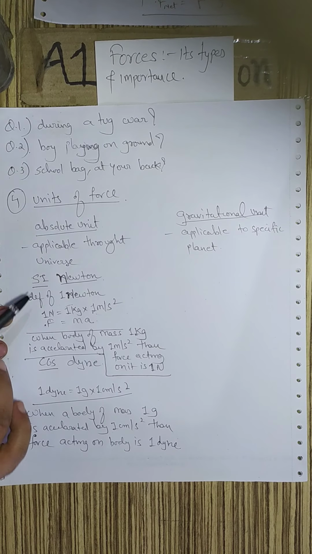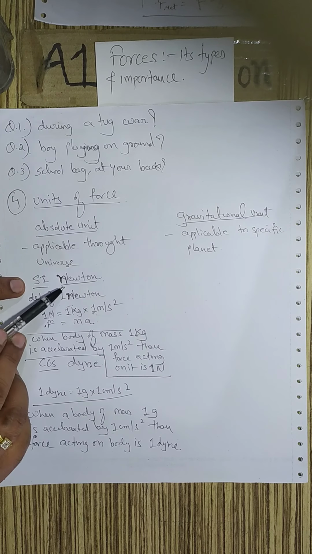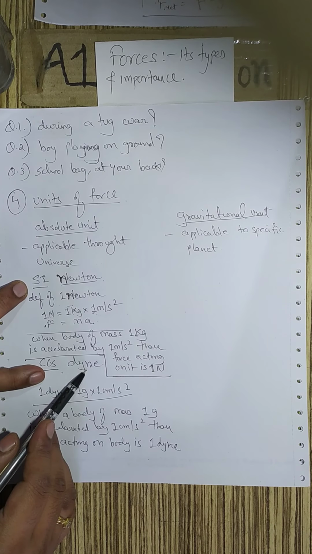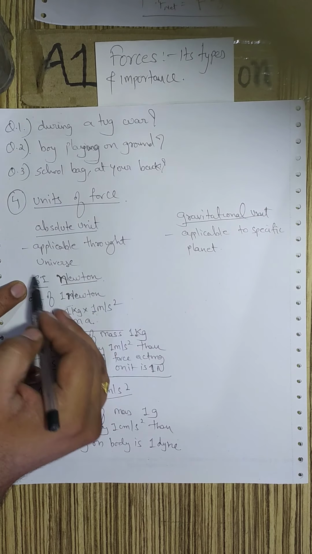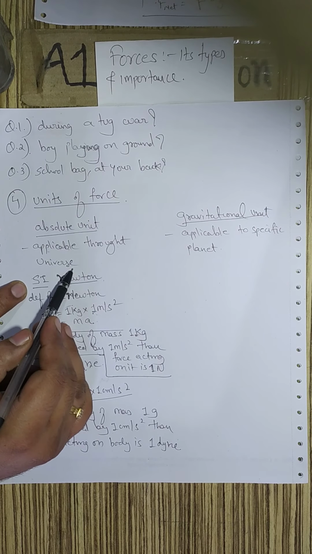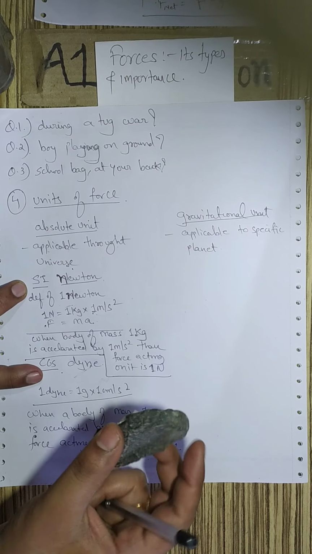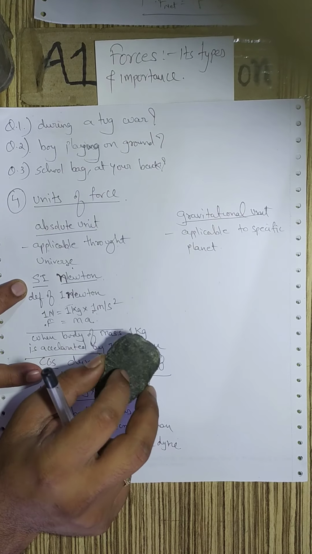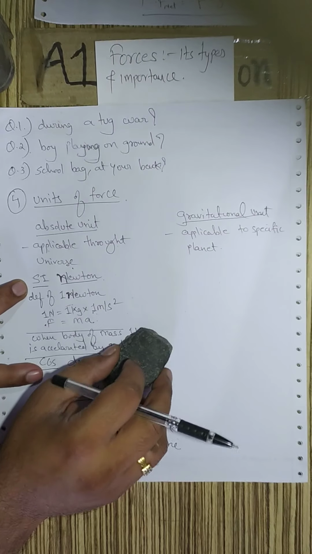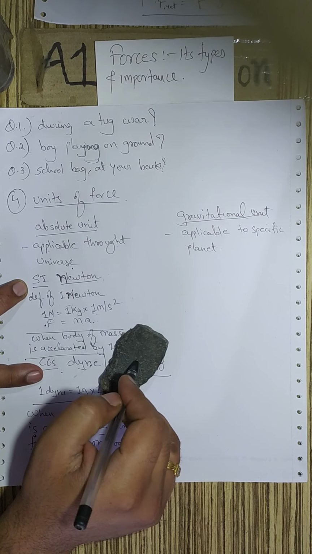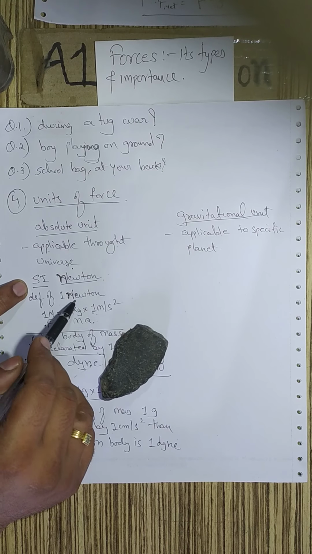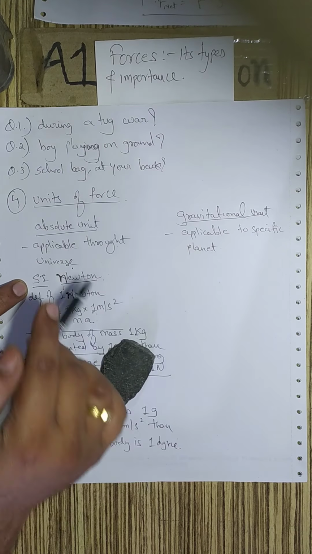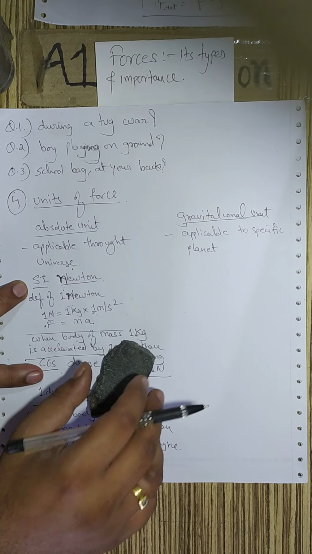I hope you are clear with absolute units. In SI format it is the newton, and in CGS format it is the dyne. Now let us understand what the statement applicable throughout the universe means. Let us say this stone exerts a force of 1 newton on this surface. It means that this stone will also exert the same force if it is taken to any other planet. That is the meaning of absolute unit.